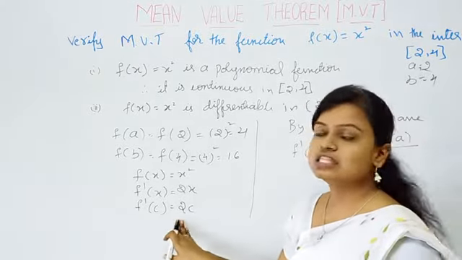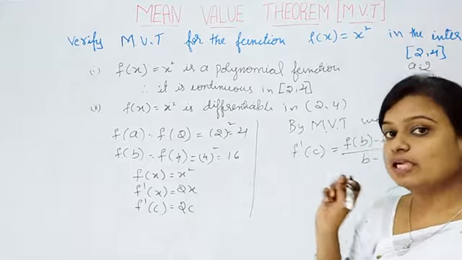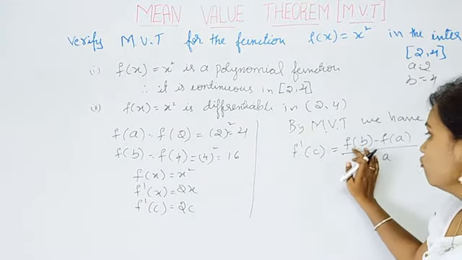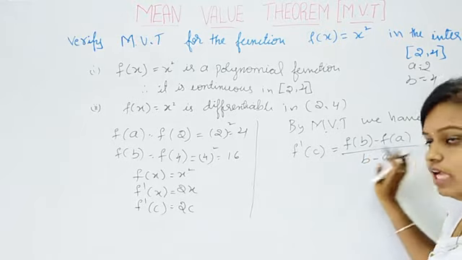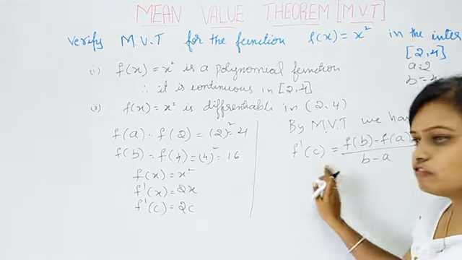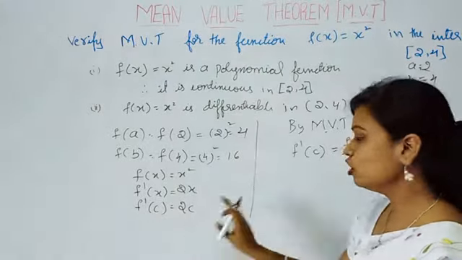We equate this f dash of c to 0. But in mean value theorem, f dash of c is equal to what? f of b minus f of a divided by b minus a. So what is f dash of c? f dash of c is 2c.